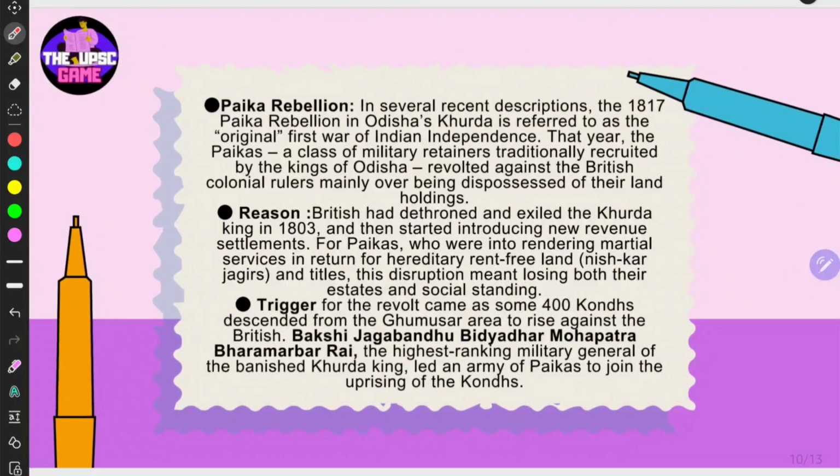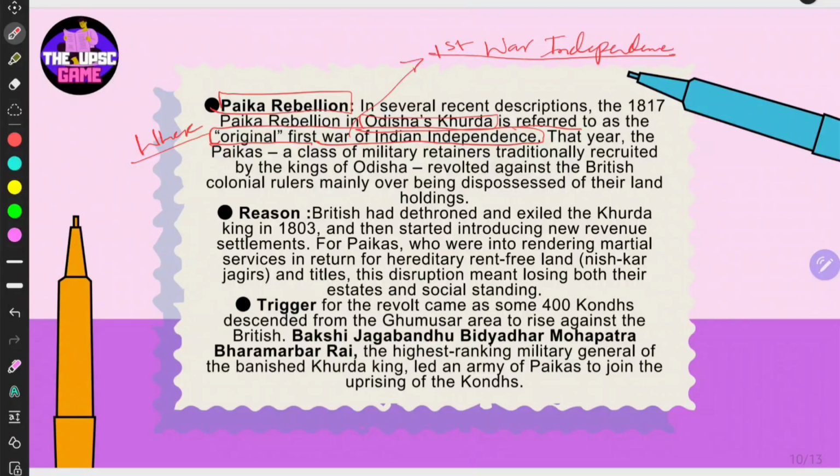Then we shall talk about Paika Rebellion. Where did it happen? It happened in Odisha's Khurda, right? It was referred to as original first war of Indian independence. In general, what is called as first war of independence?